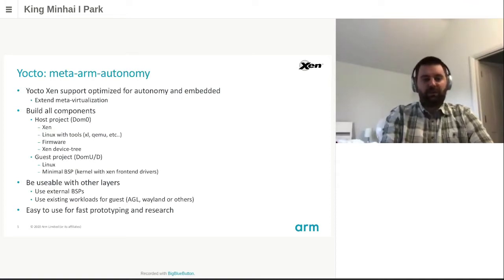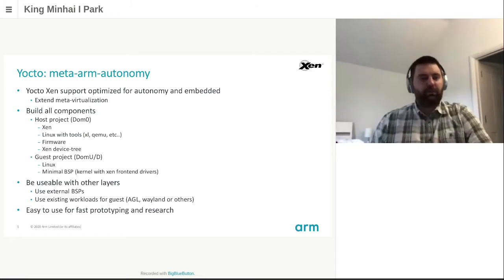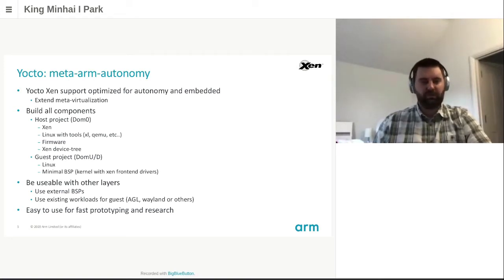Inside MetaARM, we created a layer named MetaARM Autonomy. It is focusing on autonomy and embedded systems using them. It actually extends the meta-virtualization layer, which provides Xen support in Yocto. MetaARM Autonomy can be used to build all components of a Xen-based system. Host projects are used to build Dom0. They generate the Xen hypervisor, but also a kernel with a Xen backend driver, and a file system with the required tools for Dom0, meaning the XL tool, QEMU, etc.